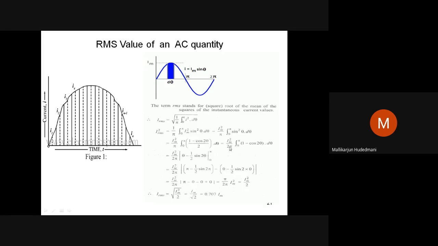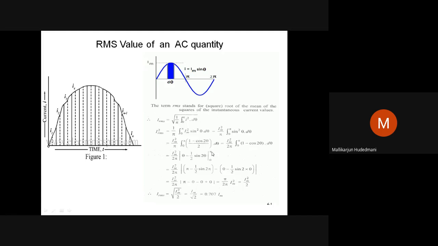Outside I have Im square by 2 pi. Inside, I have theta from the first term and 1 by 2 sine 2 theta from the second term, with limits of 0 and pi.